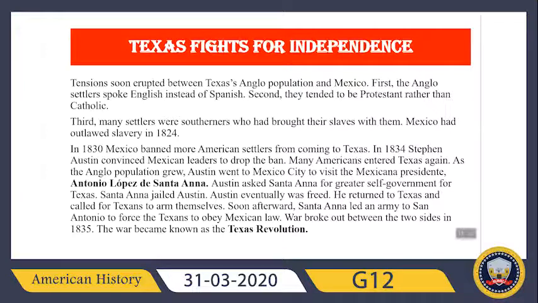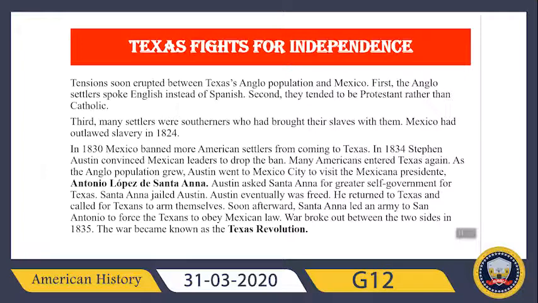In 1830, Mexico banned more American settlers from coming to Texas. In 1834, Stephen Austin convinced Mexican leaders to drop the ban, and many Americans entered Texas again. As the Anglo population grew, Austin went to Mexico City to visit the Mexican president, Antonio Lopez de Santa Anna. Austin asked Santa Anna for greater self-government for Texas, but Santa Anna jailed Austin in return.